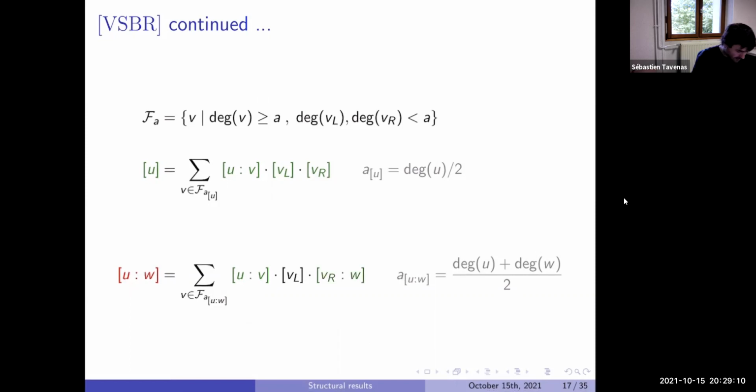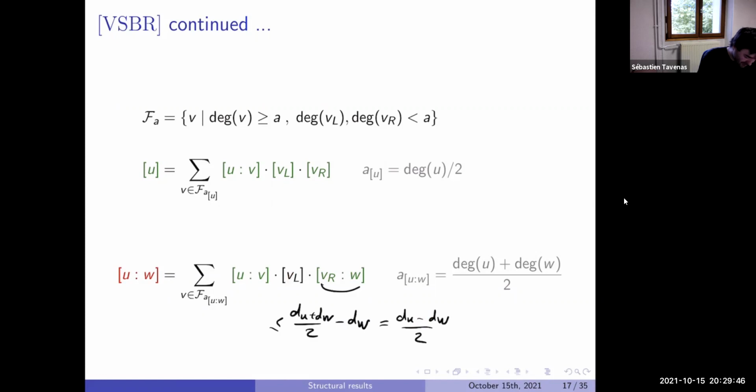Okay. Let's look at this part. The degree of this part, VR: we know that VR is smaller than A. So the degree is at most dU plus dW divided by 2 minus dW, which is also dU minus something. So it's good also. It's also half the degree of that. The problem, in fact, is that it doesn't work for VL.